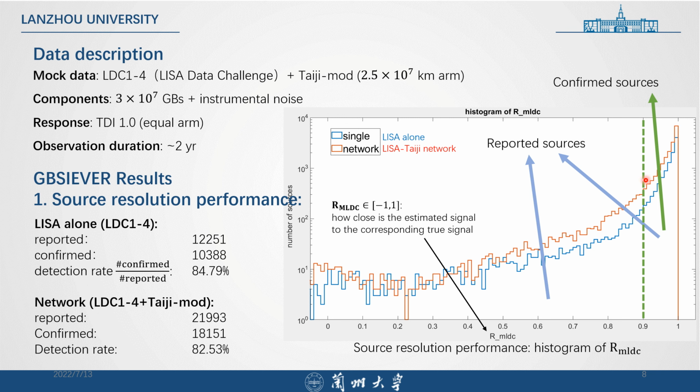The confirmed sources are those sources which have R greater than 0.9. And we can calculate the detection rate, which means the portion of confirmed sources to the full set of estimated, or reported, sources. And we show that for a network analysis, it boosts the number of confirmed sources by 75%.